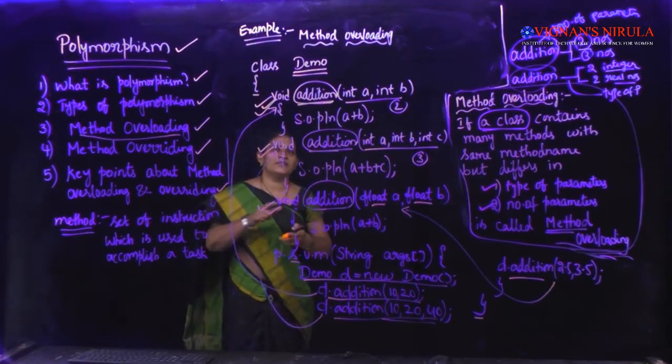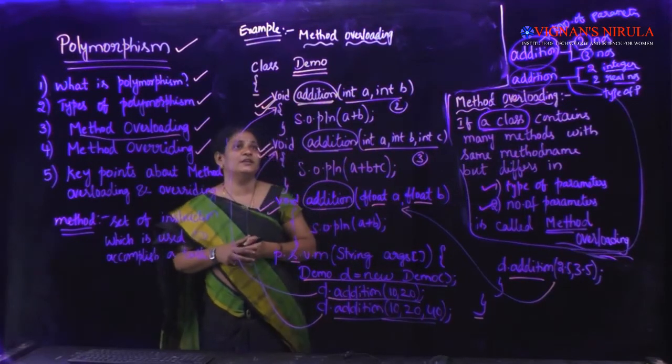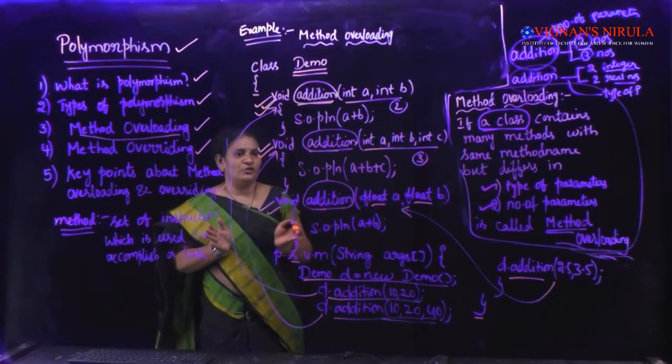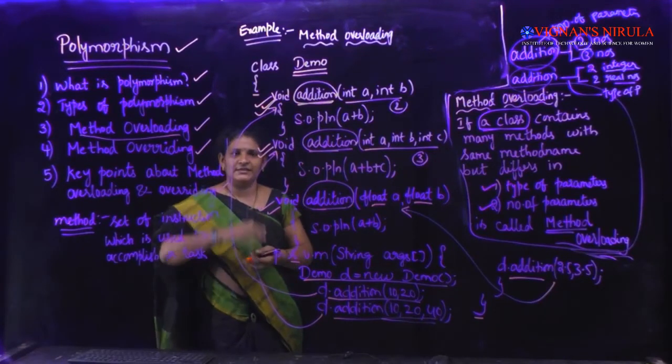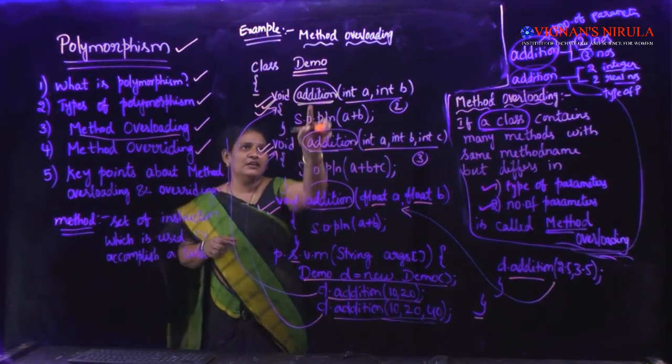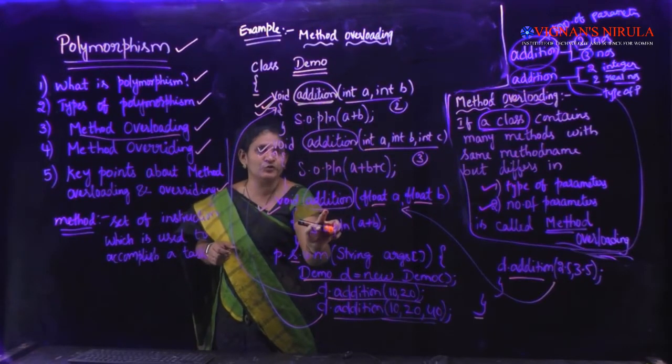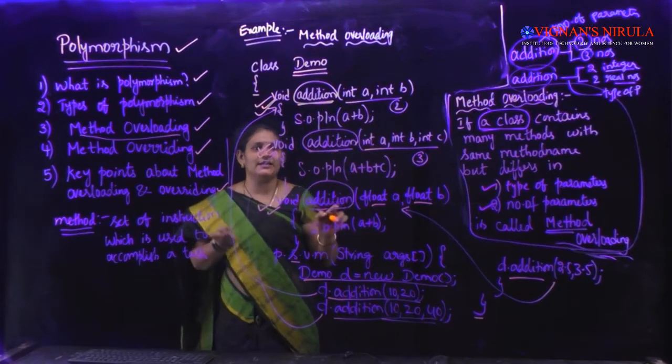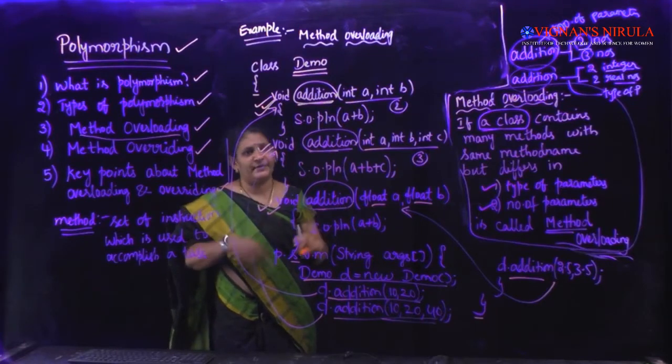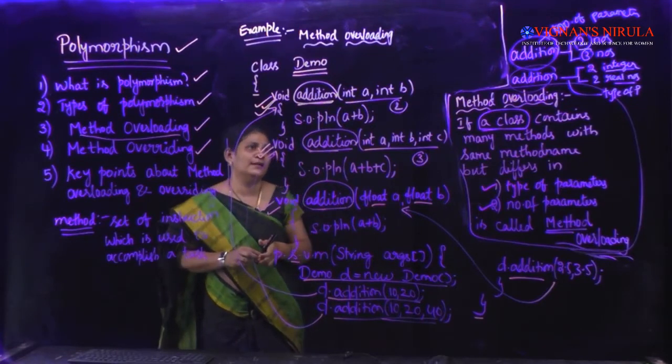So students, once again I am repeating a few constraints here. All the methods which you want to write should be placed inside a single class. That is the first one. The method name should be the same. They should vary in either the type of the parameters or the number of parameters, or both. Both can also be applied here.